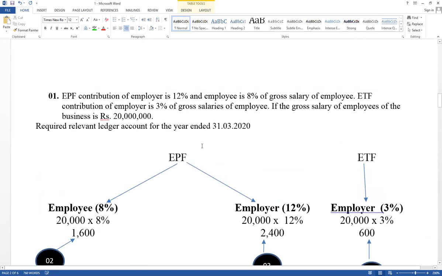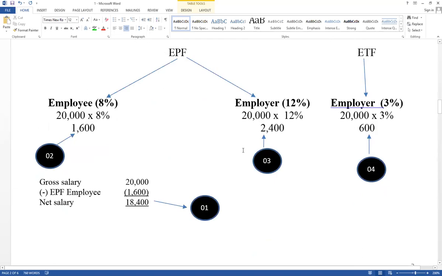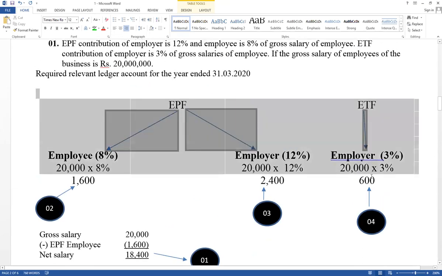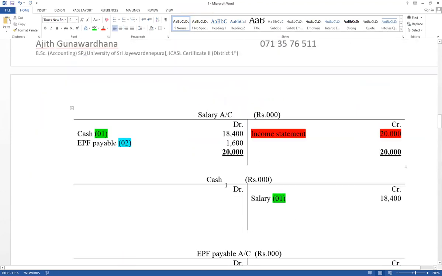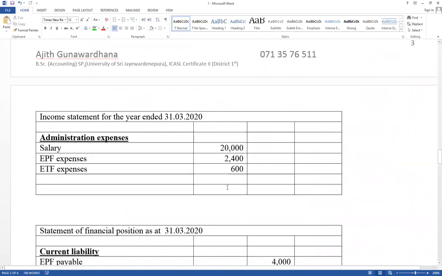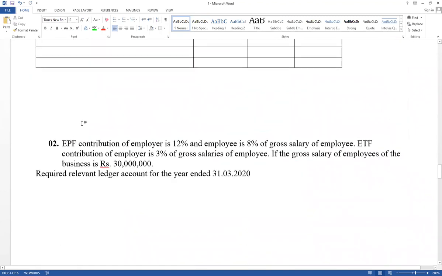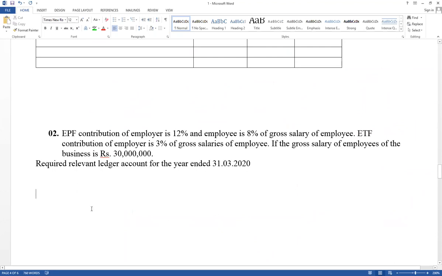If the first one is still not clear, try to get it from the second one. Second steps. Question number second one, think about same information, only numbers change. It has given EPF contribution of employer 12%. Those who can prepare it, try to prepare. If you don't understand, come along and prepare it with me.